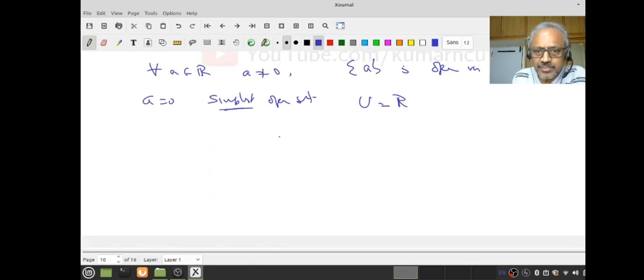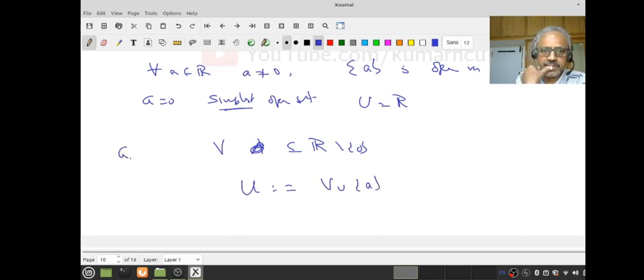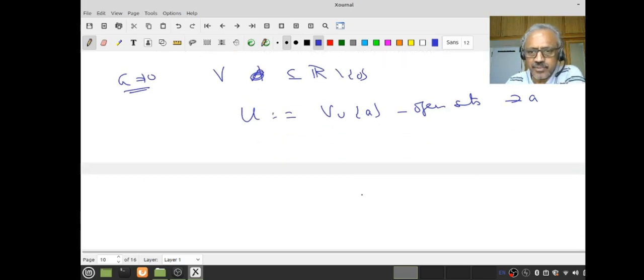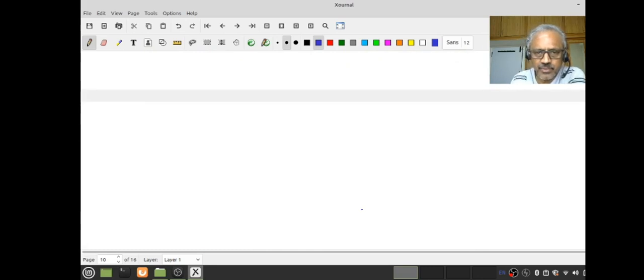Right. Now, as I said, for any non-zero thing, the simplest open set is the singleton. So you just take any subset, take any subset B of R minus 0, and then look at U to be B union singleton A if A is not 0. These are all open sets containing A. So in particular, if I take B equal to the empty set, I have singleton A. So this is what I want you to play with. Think of something more, try.